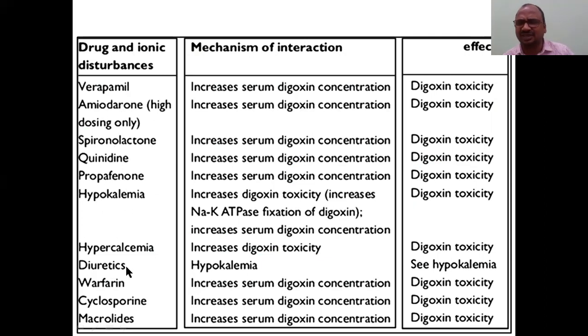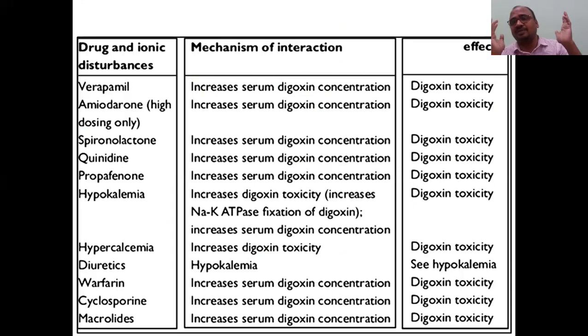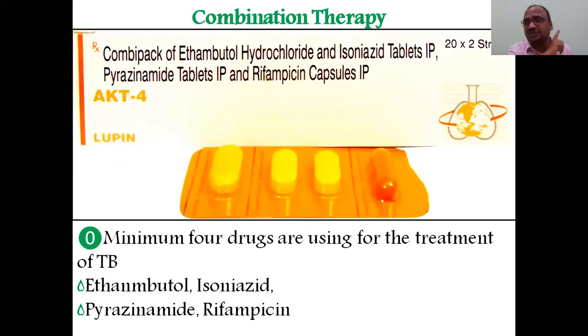How to remember all these things? Very difficult. That's why there are now mobile apps. I have already explained in a previous video, and in the next video I will explain what apps are available. Then hyperkalemia, diuretics, warfarin, especially warfarin. Warfarin itself is narrow therapeutic, and digitoxin is also narrow therapeutic. If you combine both, it will be a problem. Like that, there are a number of problems with narrow therapeutic range.